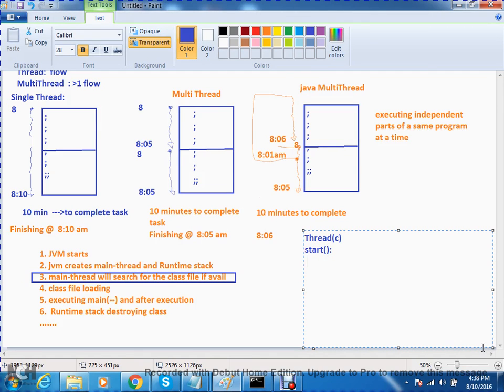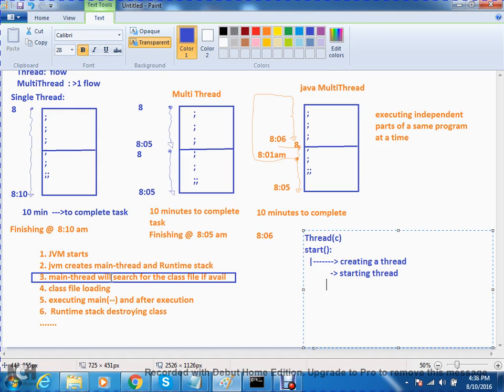This start method has predefined logic. What are those? Creating a thread, and starting a thread. First you have to create the main thread, right? Then that thread should get started. First you have to create, and that thread should get started. You have to start that one: hello thread, please start, like that. Okay, starting a thread.